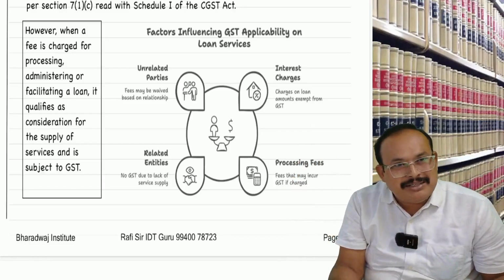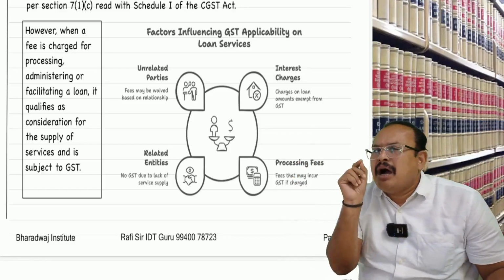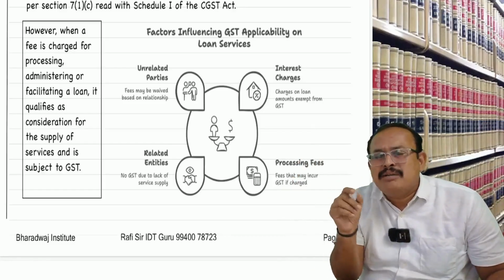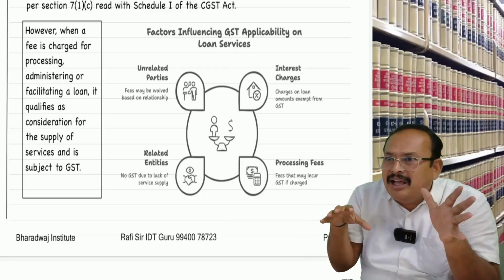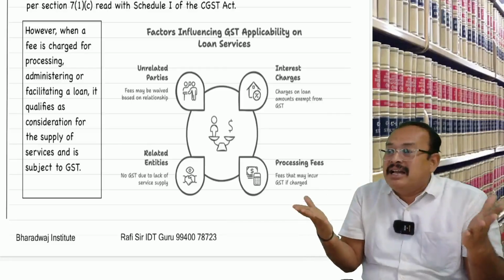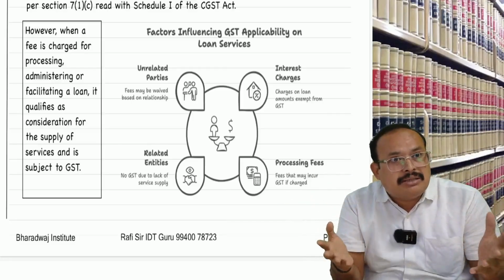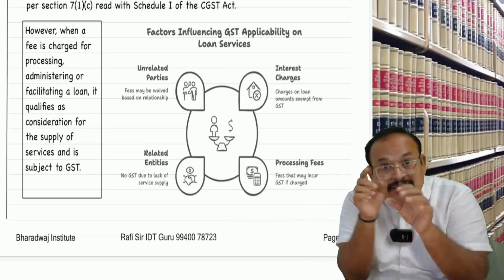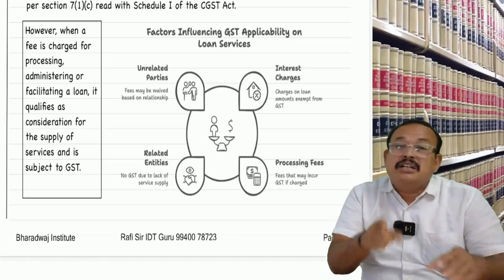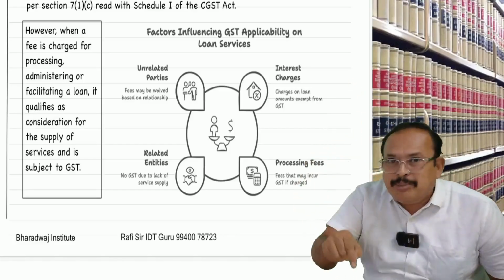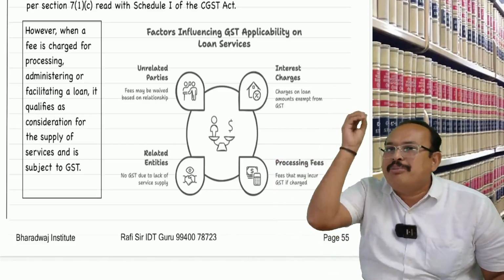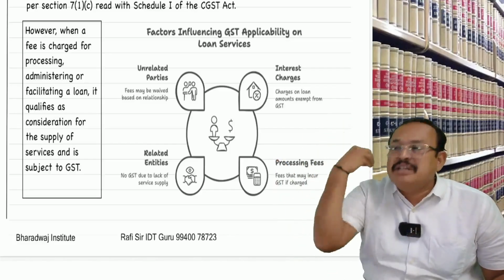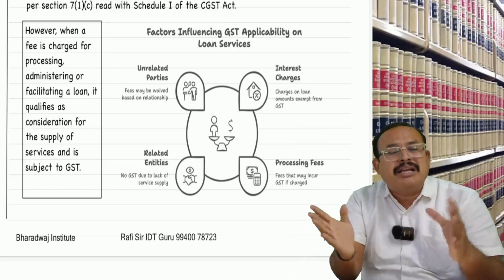You get my point, sir? Therefore, a loan granted by a parent company to its related company is a transaction in money, neither goods nor service, not a supply. Such a transaction is without consideration, therefore is Schedule 1 applicable? No. As a result, a loan given by a parent company to related companies free of interest is not a supply, and GST does not apply.